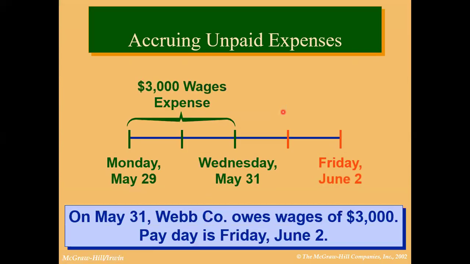For example, you can see on the slide, the data is available here. Monday is May 29 and Wednesday is May 31st. At the end of the month, May 31st, the company is closing its accounts.